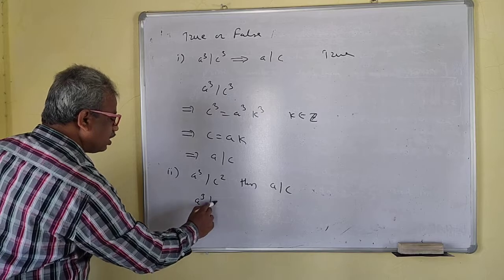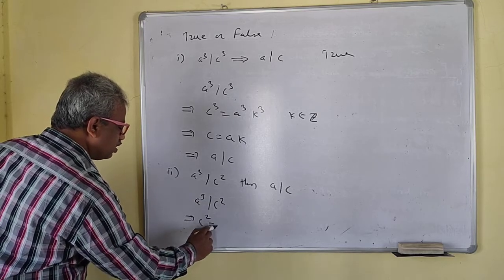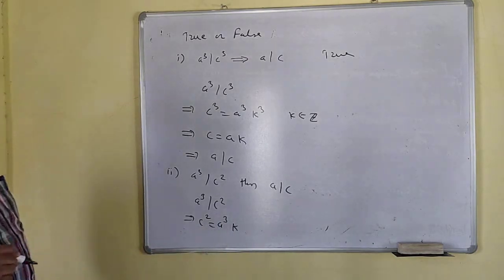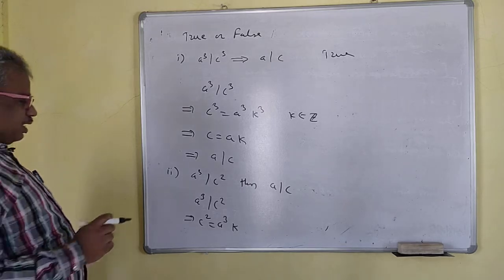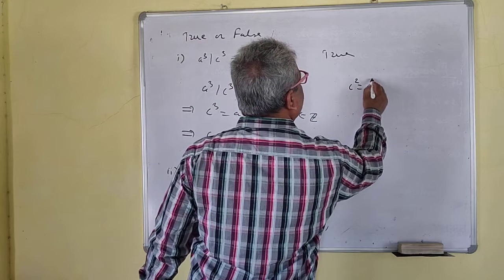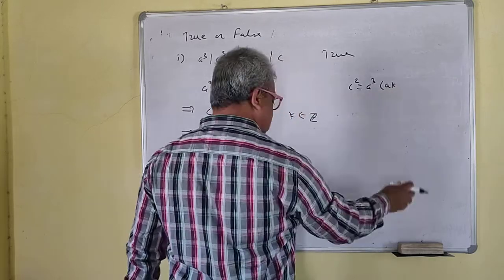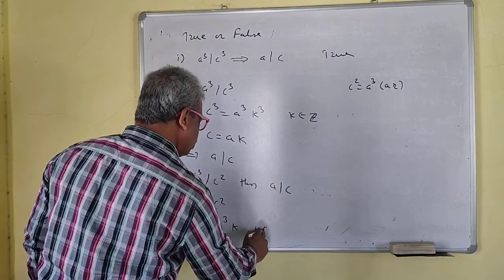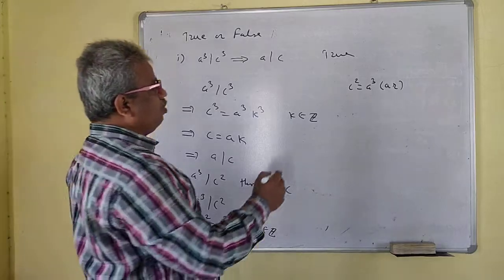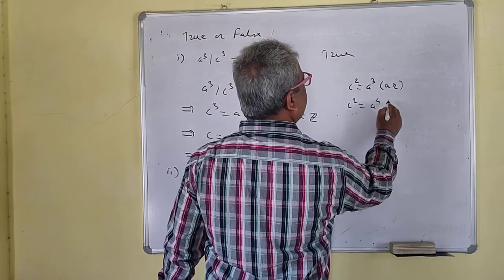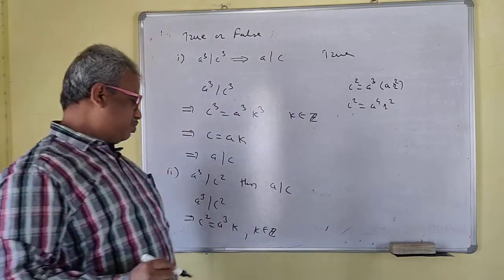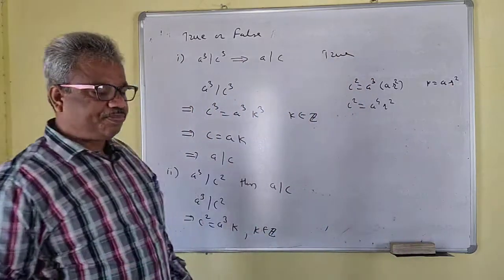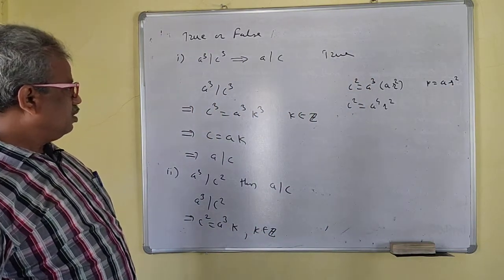A cube divides C square. What does this imply? C square is equal to A cube into K. I can take K as A R, where K belongs to Z, for our convenience. So C square is equal to A raised to 4, and I can take this R square, where K is equal to A R square.